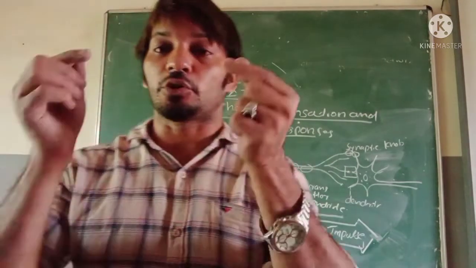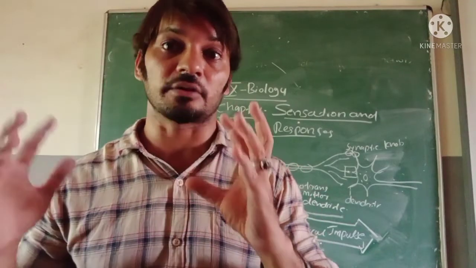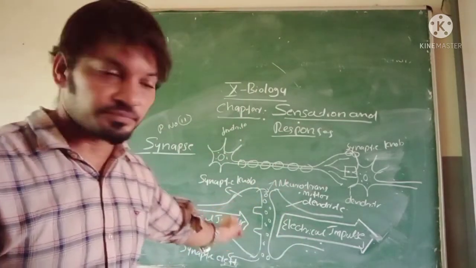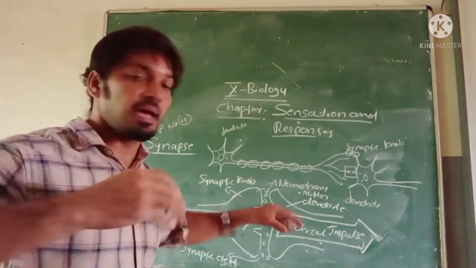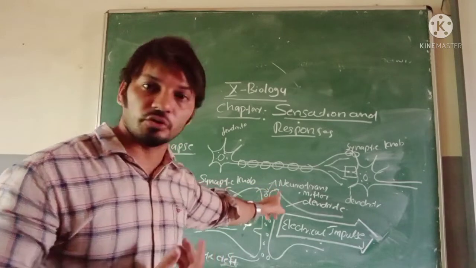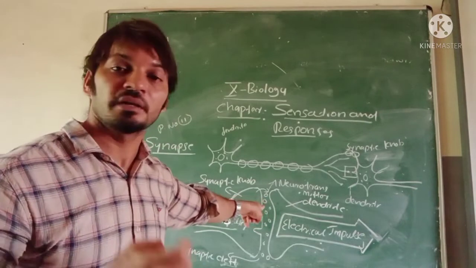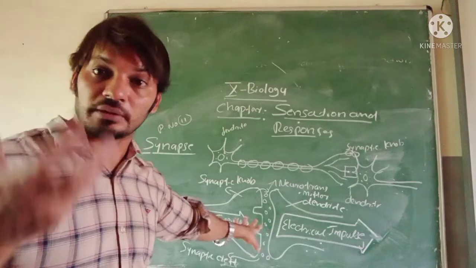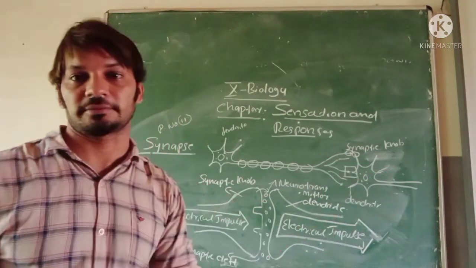Otherwise, it is a junction between two neurons, a junction between neuron and muscle cell, or a junction between neuron and glandular cell. Those are synapses. When electrical impulses reach the synaptic knob, it secretes some chemical substance. That substance is known as neurotransmitter. Two types: acetylcholine and dopamine. It also helps regulate the speed and direction of the impulse. That impulse enters the next dendrite.